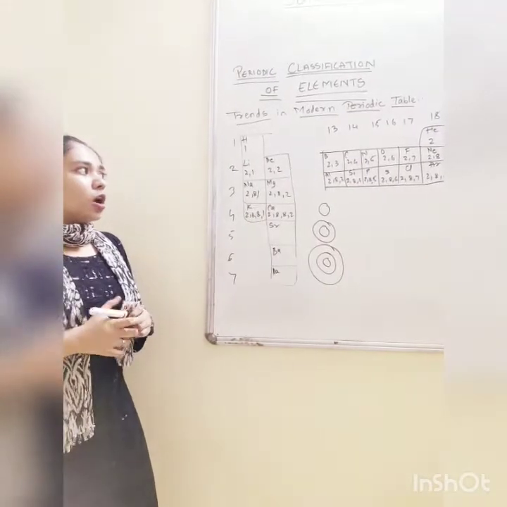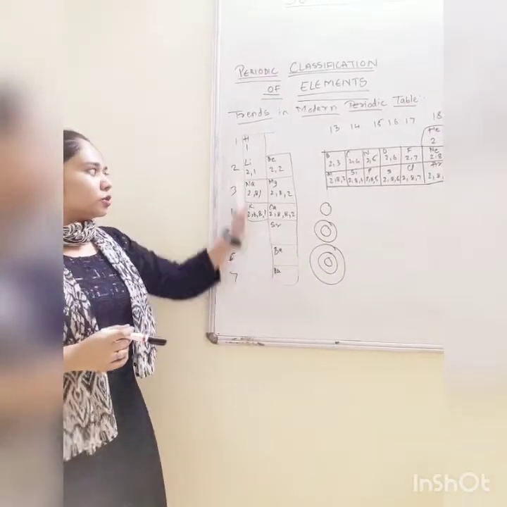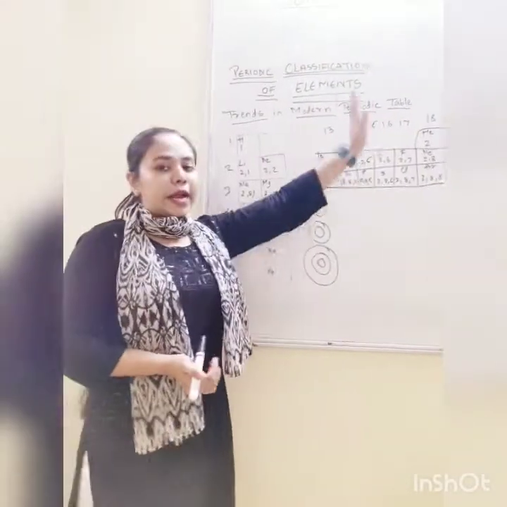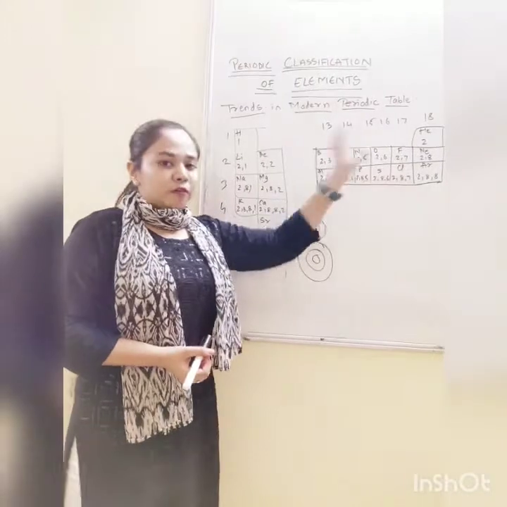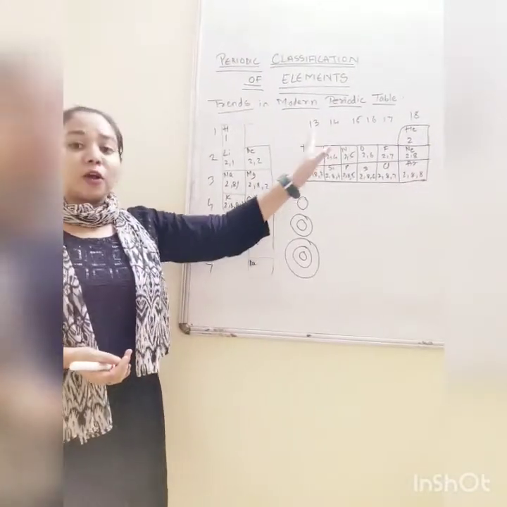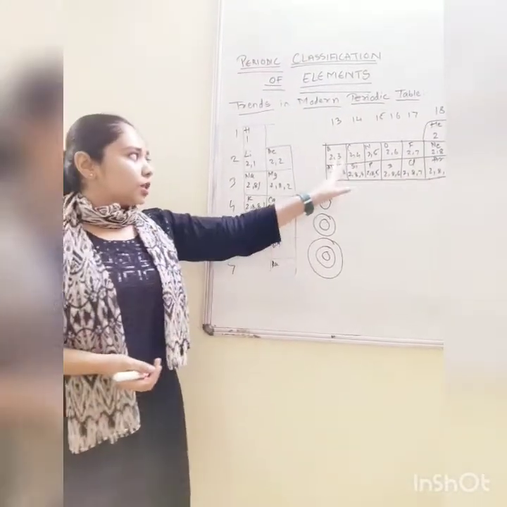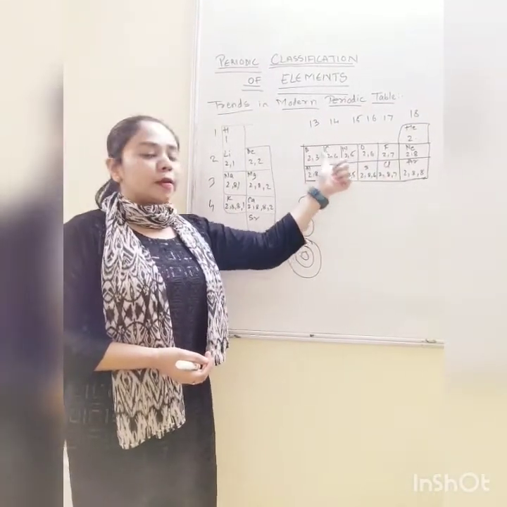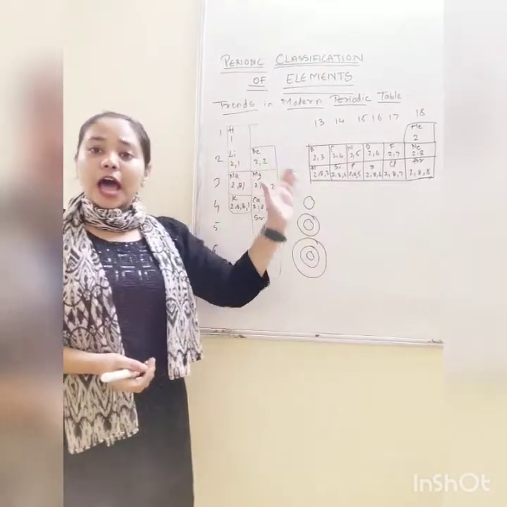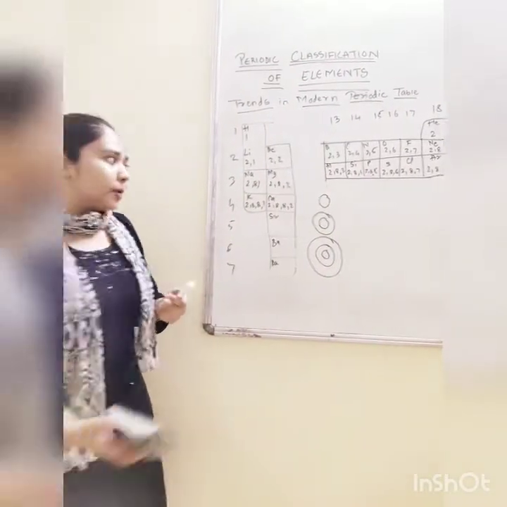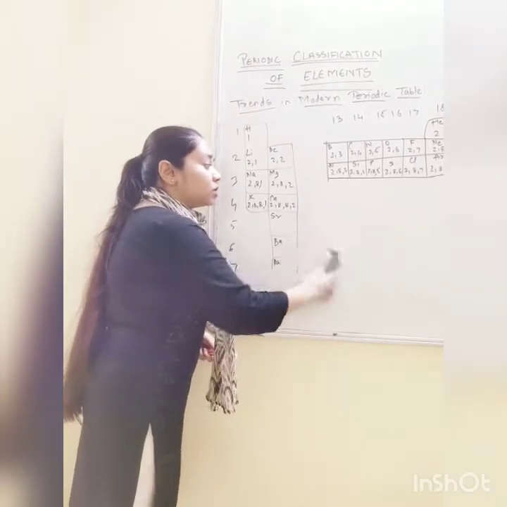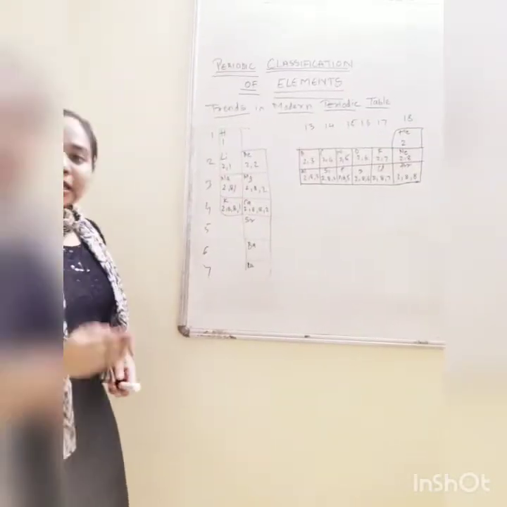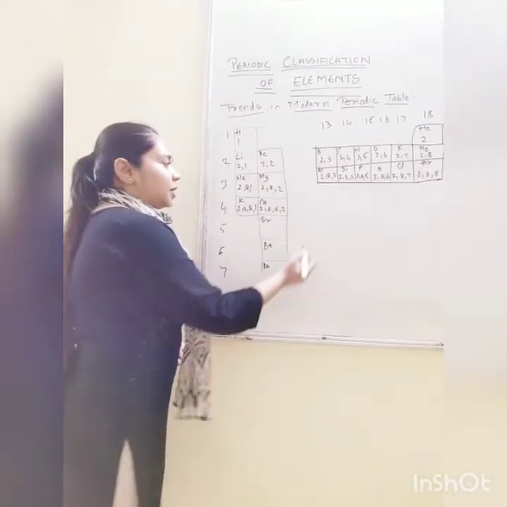Now you will say, okay, the shell is increasing, so the size will also increase. Now when you go from left to right in the period, the number of electrons is increasing, but the number of shells remains the same. See, boron, carbon, nitrogen all have 2 shells. Here also aluminium, silicon, phosphorus, sulfur, all have the same number of shells. So should the size increase or decrease? In this case, the size decreases. And why? I will tell you.